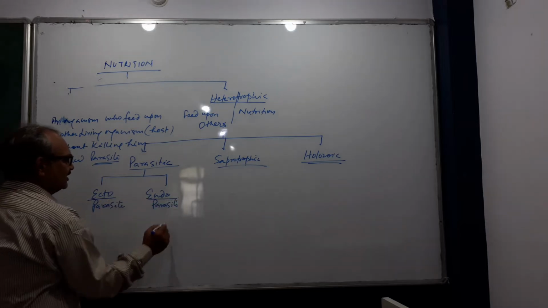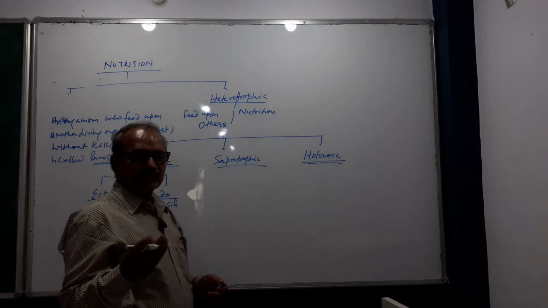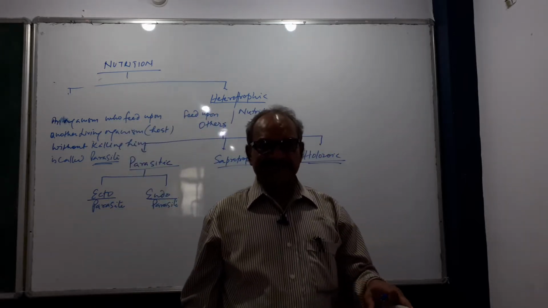And it is of two types, ectoparasite and endoparasite. Ectoparasites, like mosquito, bedbug, leech. Ecto means external parasite.